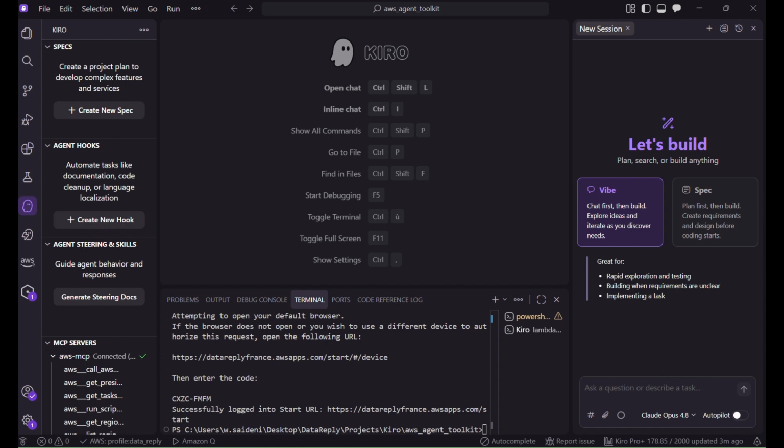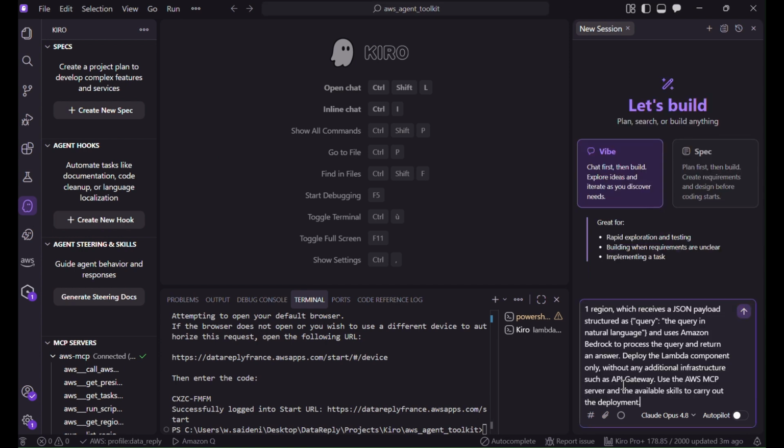So the idea here is to use these two components in order to help me accelerate the build of this very simple Lambda function. So I already prepared a very simple prompt that says you are an expert in Python and AWS. Deploy a simple Python Lambda function named lambda-test-toolkit in the US East 1 region that receives a JSON payload and uses Bedrock with IQ 4.5 to process the query and return an answer. So deploy the Lambda function component only without any additional infrastructure and use the AWS MCP server and the available skills to carry out the deployment.